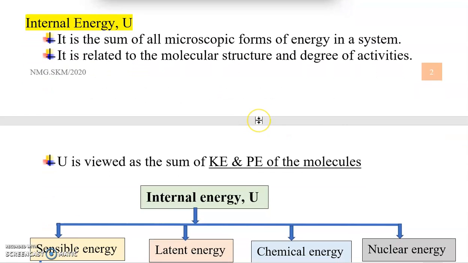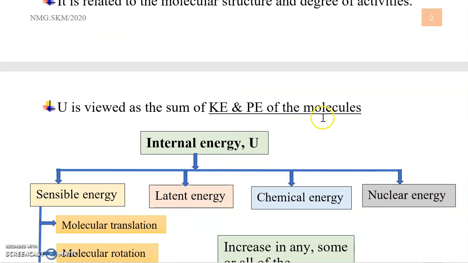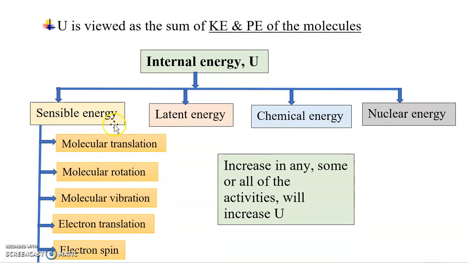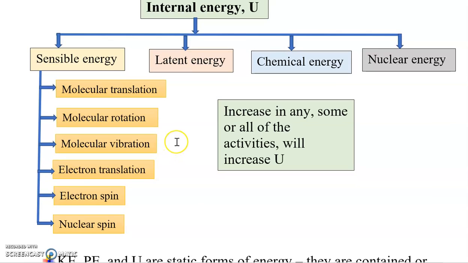Internal energy, U. In module 1, I stated that you do not have to know to what degree the microscopic forms of energy contribute towards U, but you do need to know what they are. The energy that contributes towards internal energy includes sensible energy, which is due to the translational motion of the molecules, molecular rotation, molecular vibration, electron translation, electron spin, and nuclear spin.